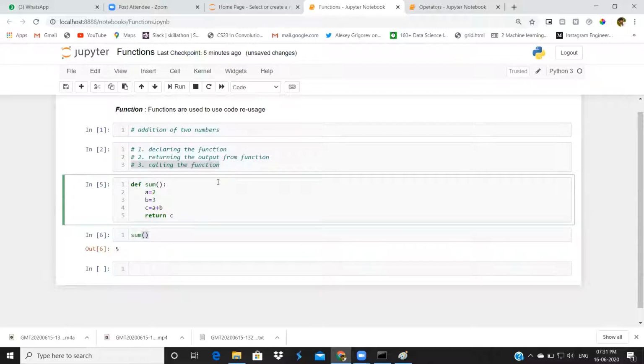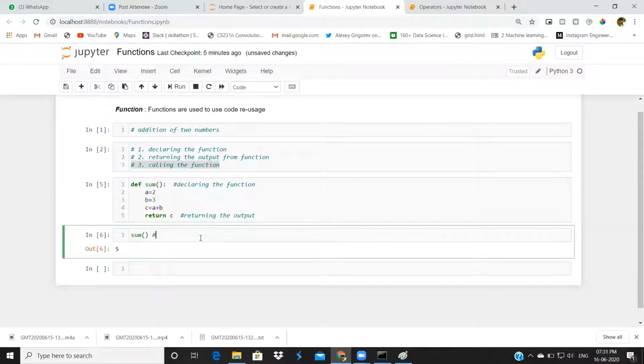Here I will also write the description: declaring the function, returning the output, and calling the function. And we will discuss keywords or keyword arguments in this session. In this session only, I will explain that.